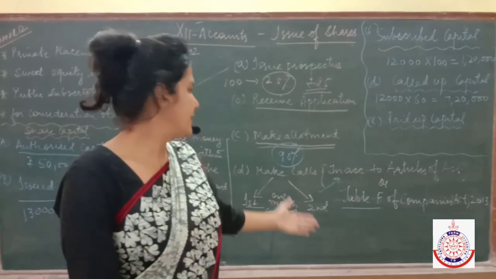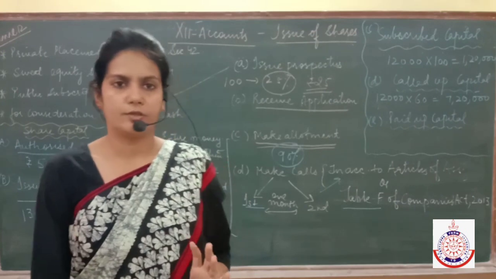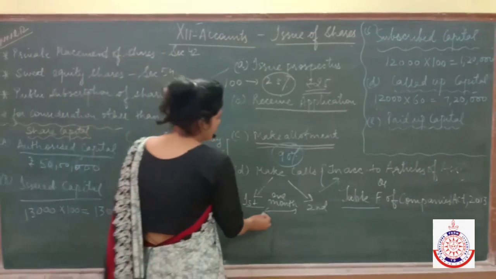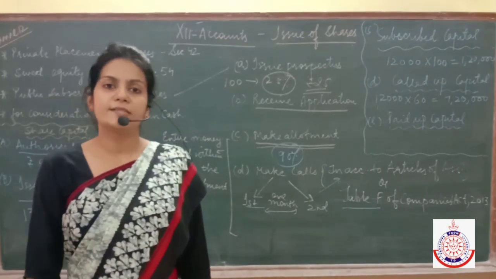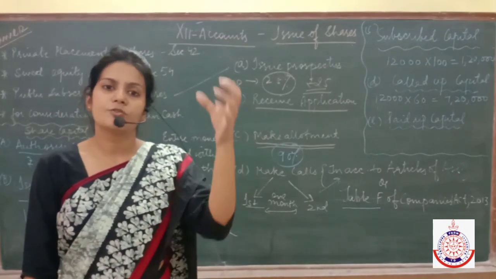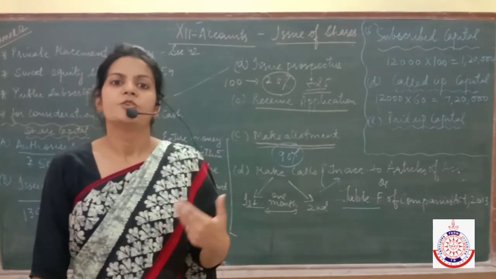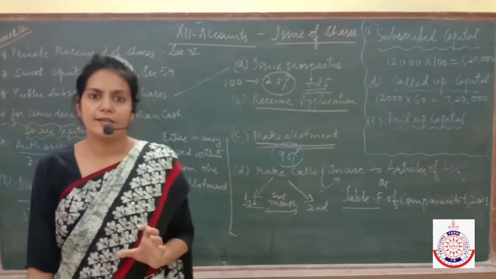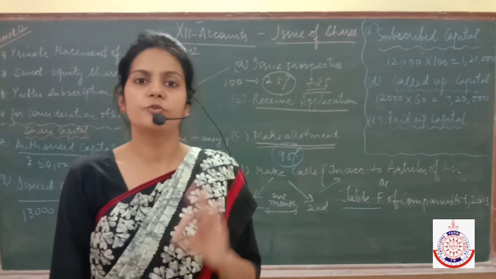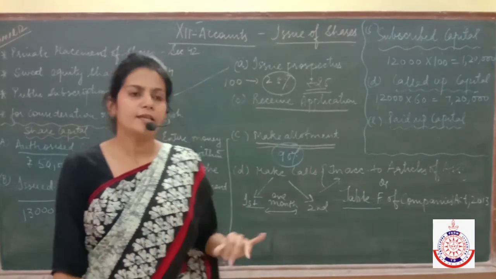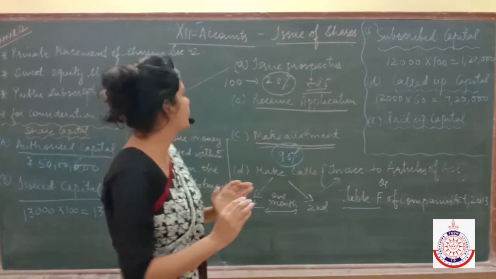Now, what is this first call and second call? This is just the installments of the total amount. Now, there should be a gap of at least 1 month between first call and second call. It means that if you are calling the first call in July, then you need to call the second call at least in the month of, you may say, September. And 14 days notice you also need to give to your shareholders to make the payment of first call and second call.